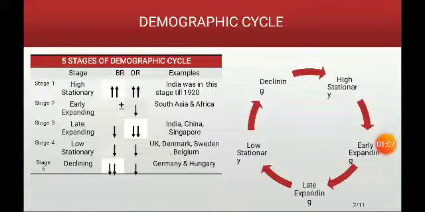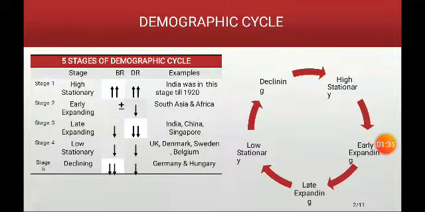Then the history of the world population from 1650 onwards suggests that there is a demographic cycle of 5 stages which a nation passes through. The first stage is what we call the high stationary stage. Now what do you mean by high stationary stage? It is the stage where the birth rate and death rate are both high.